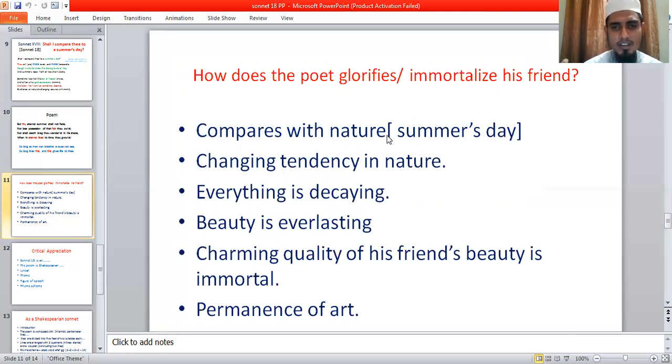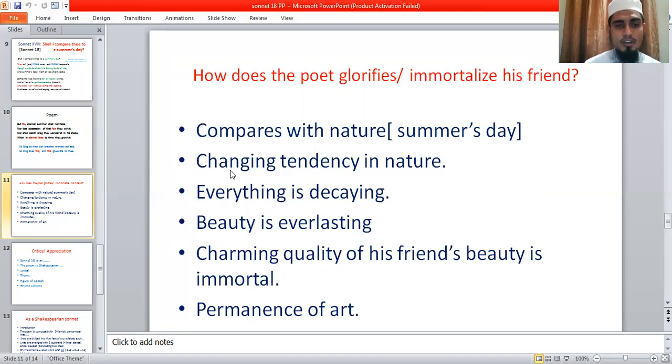Everything in nature will be destroyed one day, but the charming quality of his friend will never be destroyed. The charming quality of his friend is more lovely and more temperate than the summer's day, so his friend's beauty will never change. In this way, William Shakespeare glorifies his friend's beauty.